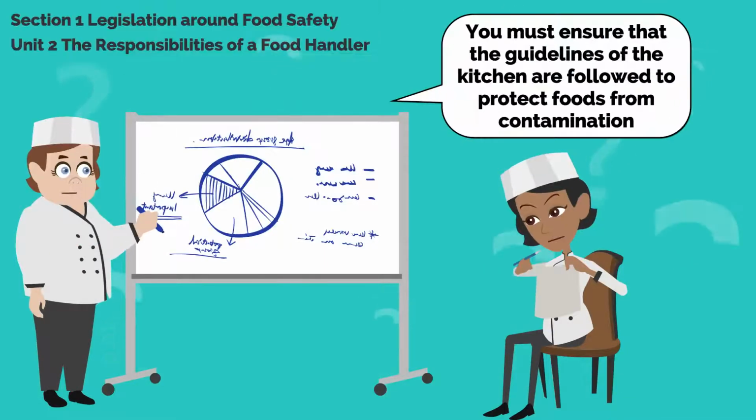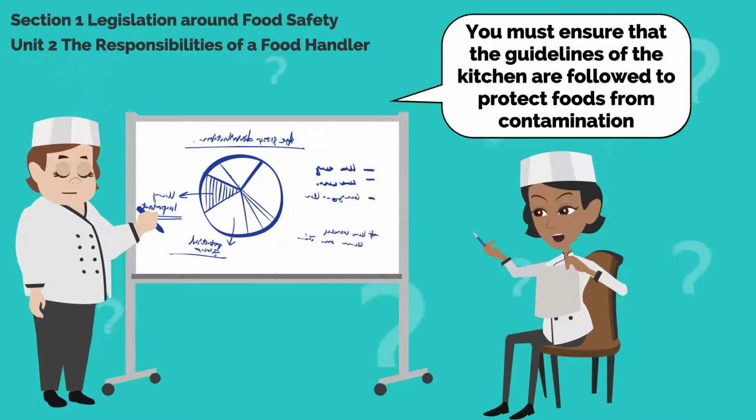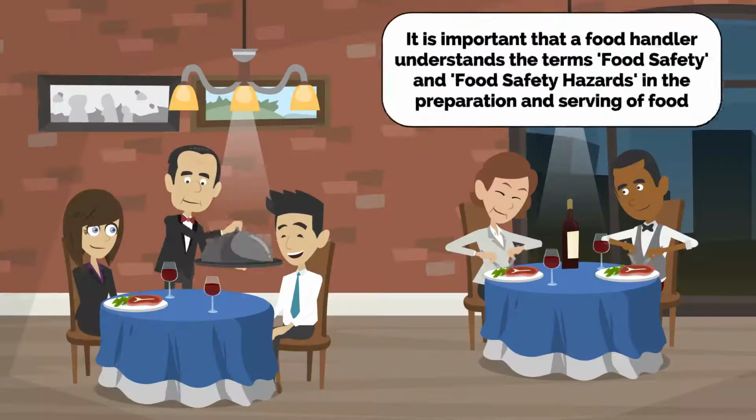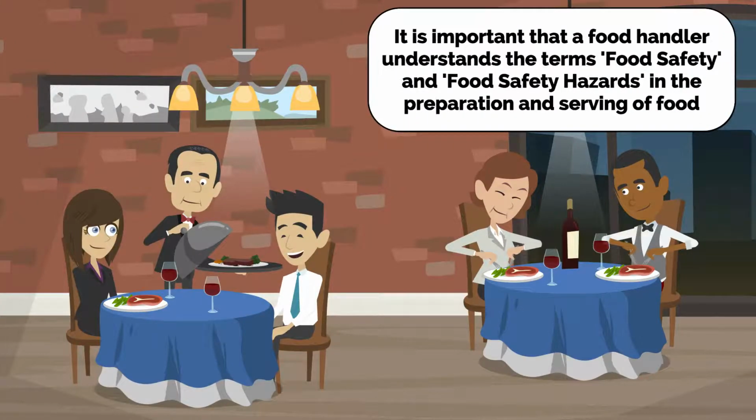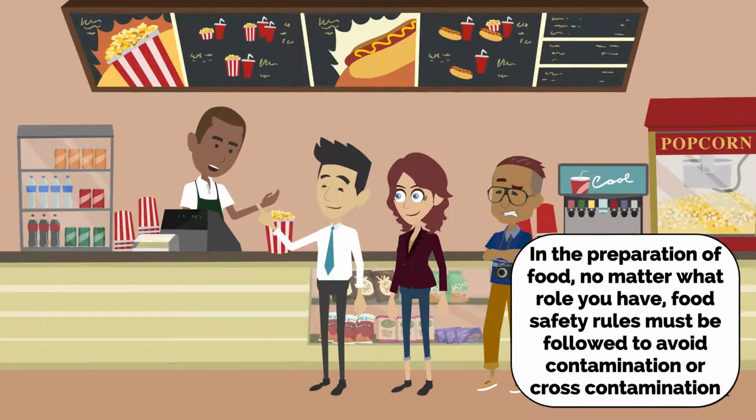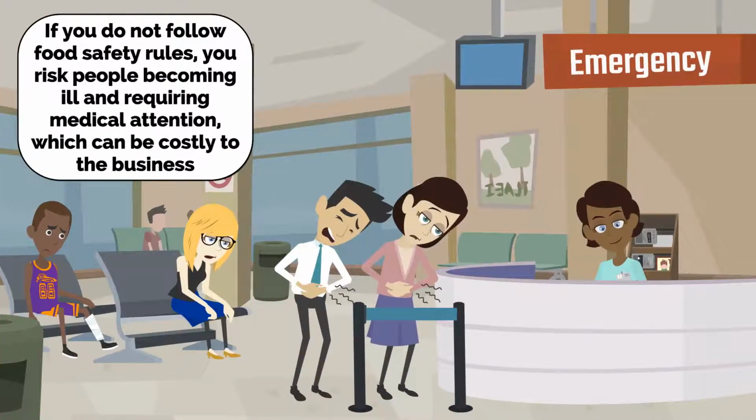You must ensure that the guidelines of the kitchen are followed to protect foods from contamination. It is important that a food handler understands the terms food safety and food safety hazards in the preparation and serving of food. In the preparation of food, no matter what role you have, food safety rules must be followed to avoid contamination or cross-contamination. If you do not follow food safety rules, you risk people becoming ill and requiring medical attention, which can be costly to the business.